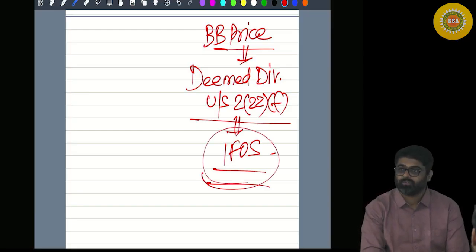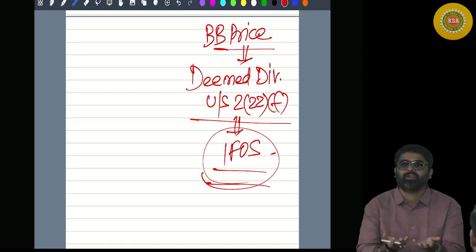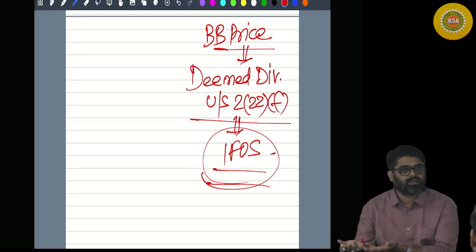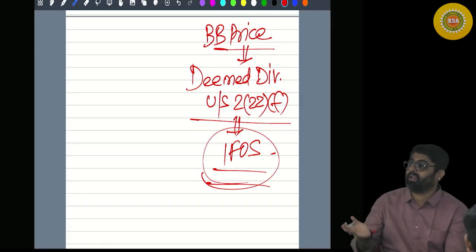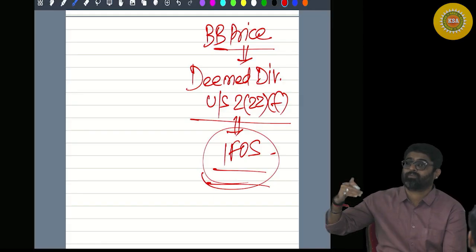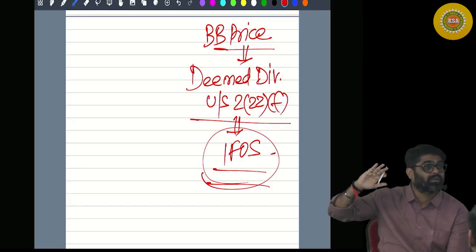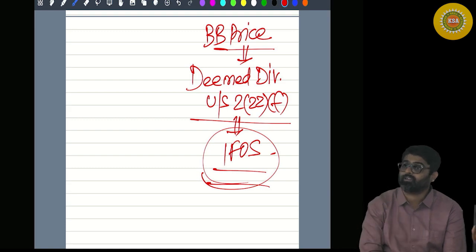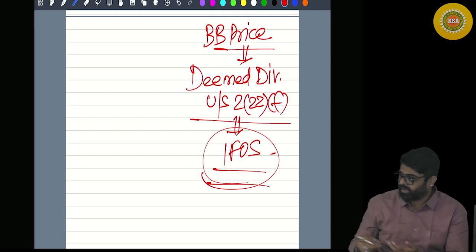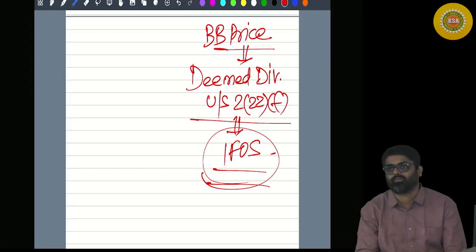Other source, special income or a normal income? Under the head IFOS, all incomes are normal incomes, taxable at normal rates, until and unless it is winnings or unexplained income. Yes or no? Winnings or unexplained incomes are taxable at special rates. But all the other incomes under the head IFOS will be taxable at normal rates, including your dividends. Yes or no? So, how much tax you are supposed to pay on your normal incomes?